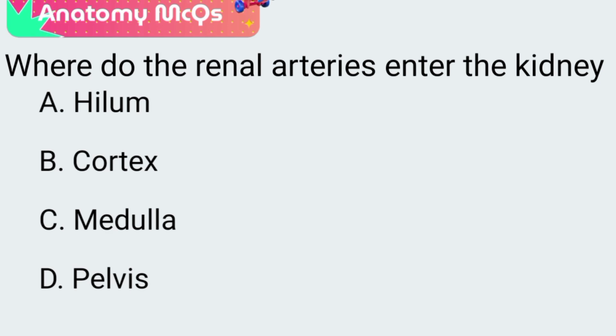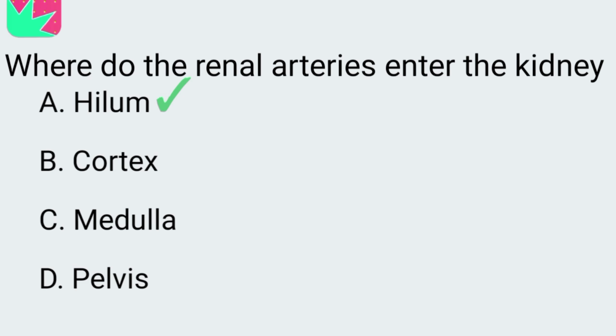Next question. Where do the renal arteries enter the kidney? A. Hilum, B. Cortex, C. Medulla, D. Pelvis. The correct answer is option A, hilum.